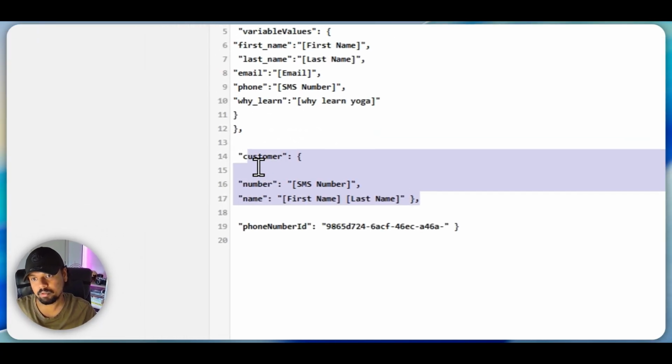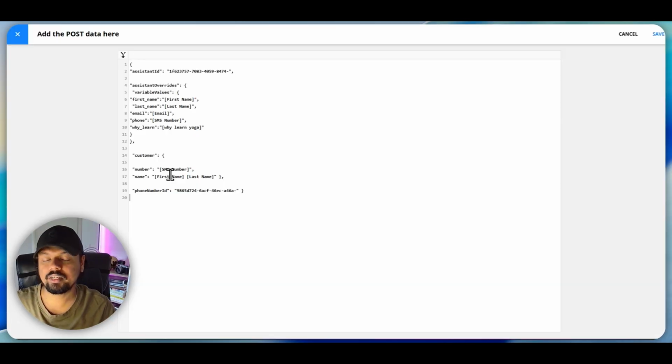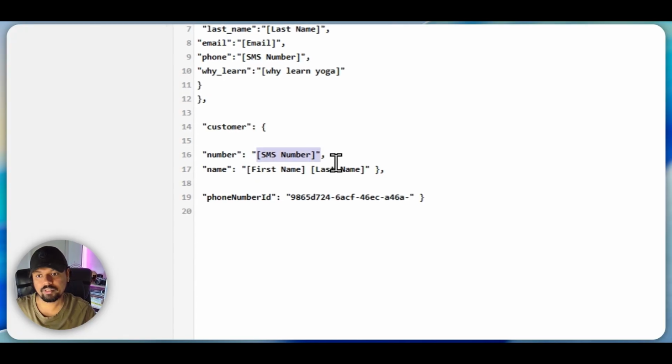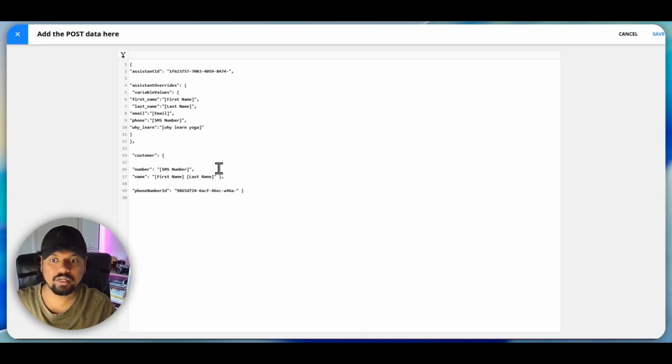And then I'm using this customer part. And this is the details that will be used to make that call. So the call will be made to this SMS number, and the phone number used will be following this phone number ID. So these IDs that you see here are not complete. I have removed some part of it. So even if you try to use it, this will not work. So just keep that in mind.